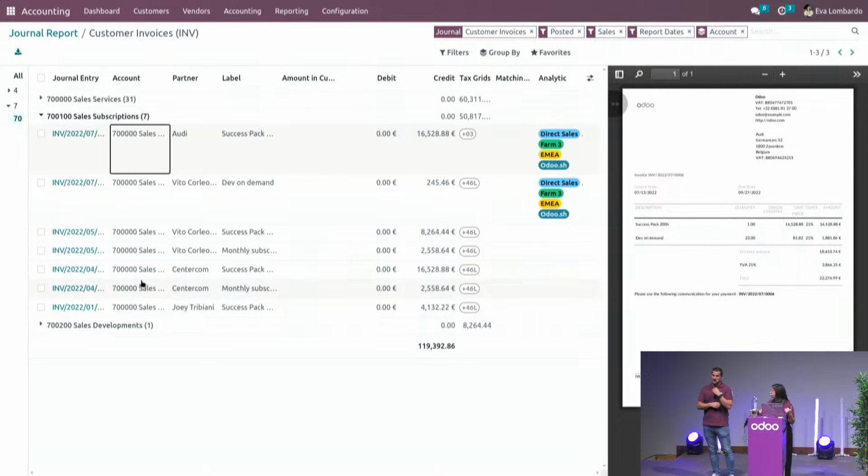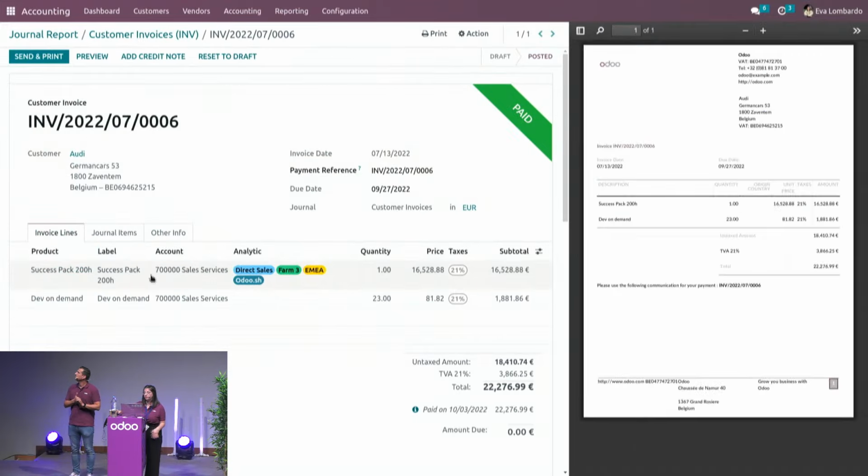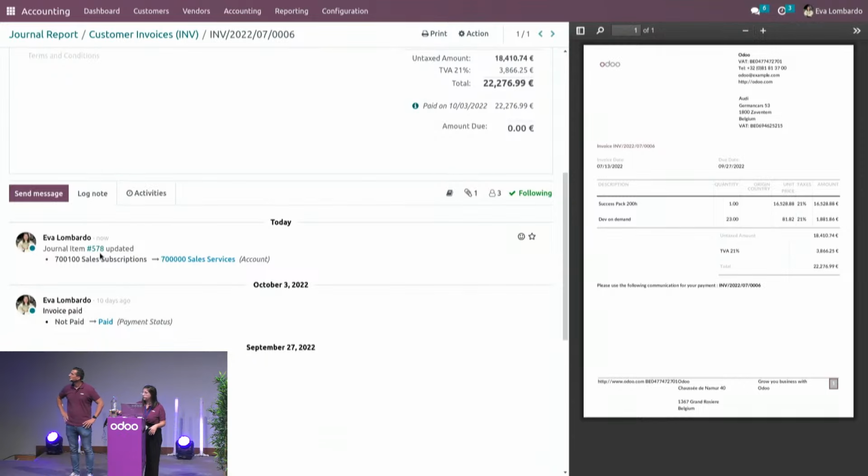The mass edit is definitely a powerful feature, but aren't you scared that by changing all of these, everybody can do it? Is there some audit trail behind there? Yeah, no worries, because even though you didn't reset to draft the bills and so on, everything was tracked in the chatters of every invoice. If I dive into the customer invoice, at the bottom here, a log note is created to let you know what has changed, who did it, and when. So the audit trail is full. And of course, we take into consideration the lock dates as well. Yeah, indeed. If you have a lock date, of course, you won't be able to make the update.